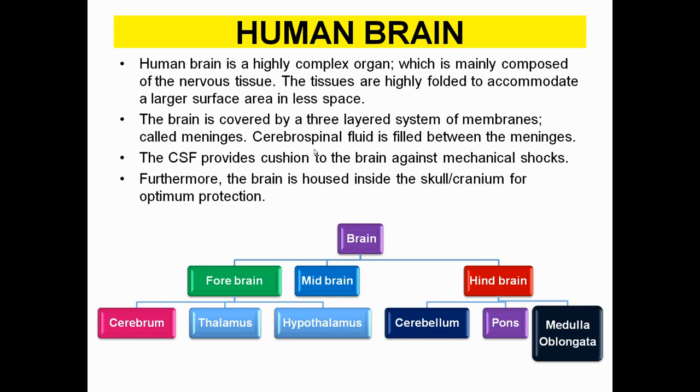The brain comprises three main important parts, that is forebrain, midbrain and hindbrain. Here you can see the forebrain comprises again three important parts, that is cerebrum, thalamus and hypothalamus. Midbrain, for class 10, has no subdivision, but in the hindbrain again we have three main important components: cerebellum, and pons along with medulla oblongata.